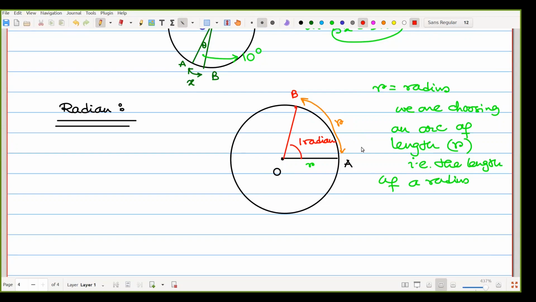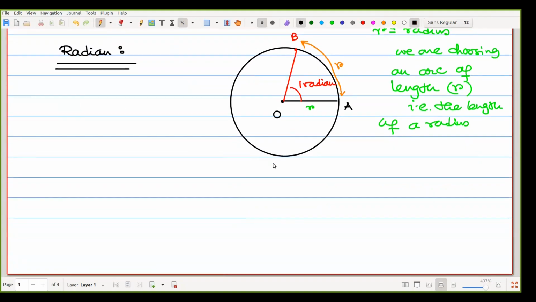So here, suppose I am drawing another one. Suppose another circle we may draw like that.